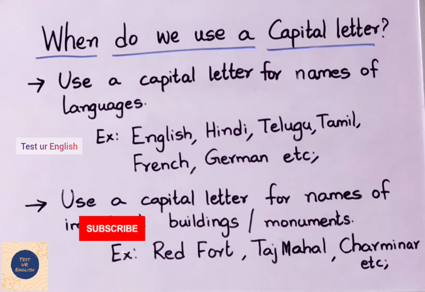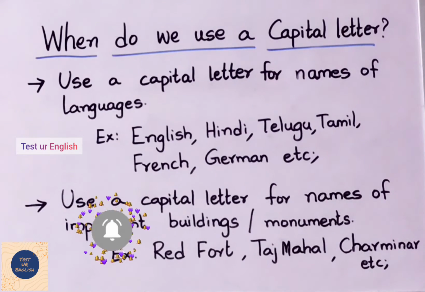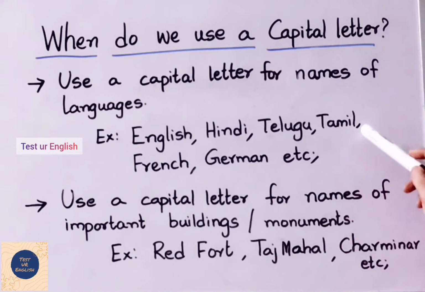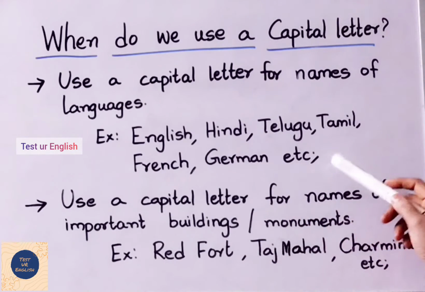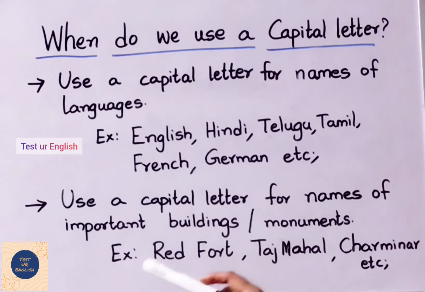Rule number 6. Use a capital letter for names of languages. Example, English, Hindi, Telugu, Tamil, French, German, etc. Rule number 7. Use a capital letter for names of important buildings or monuments. Example, Red Fort, Taj Mahal, Charminar, etc.